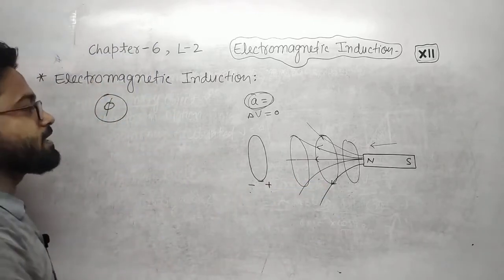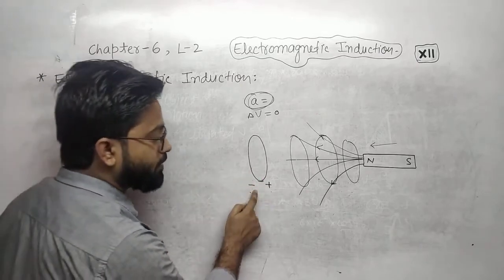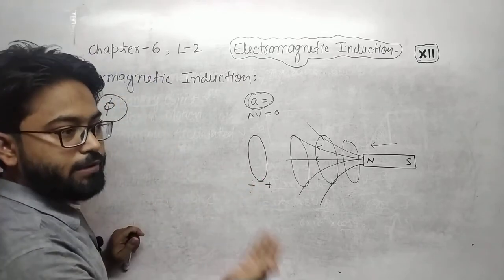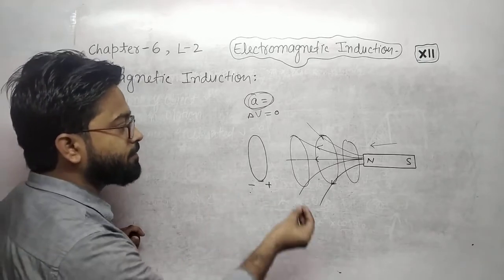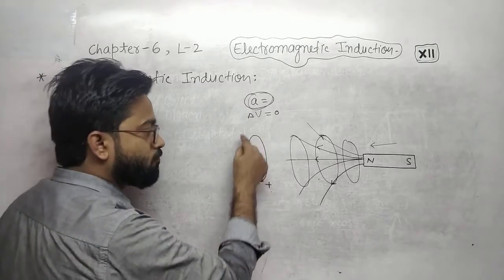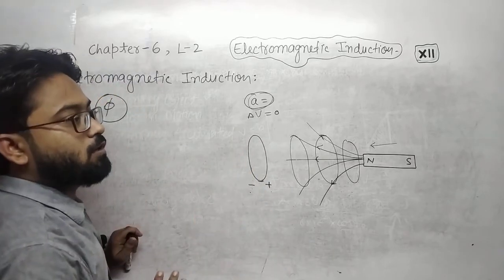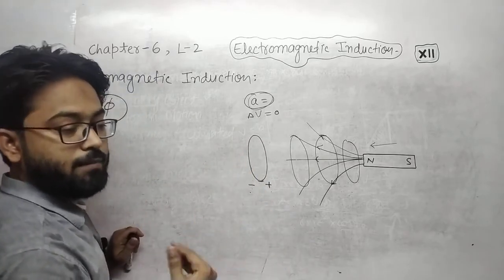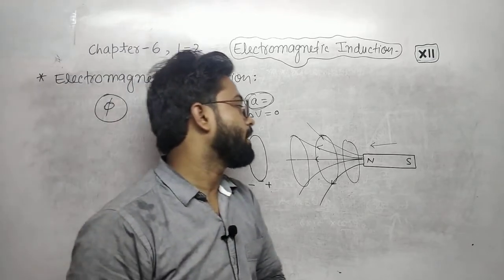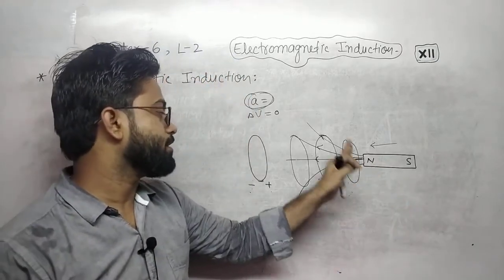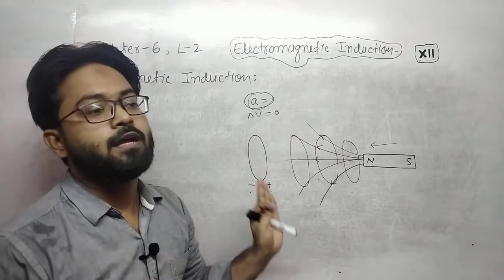Or in other words, the phenomenon of generating polarity or producing current inside a coil while changing the magnetic flux passing through this particular coil. Means changing, it may increase or may decrease, depending upon whether the bar magnet is moving toward the coil or moving away